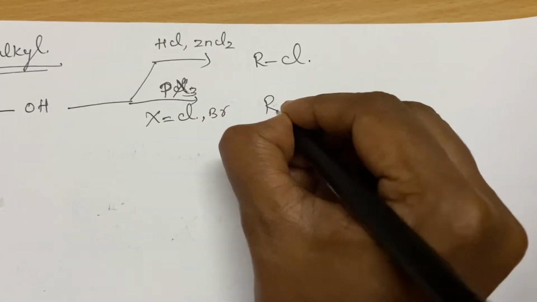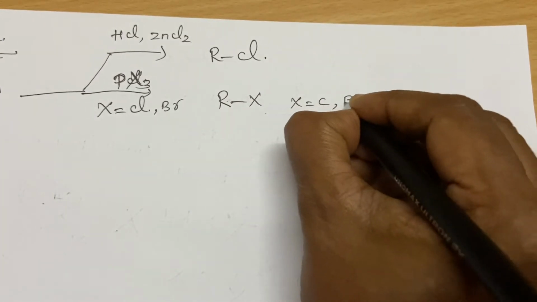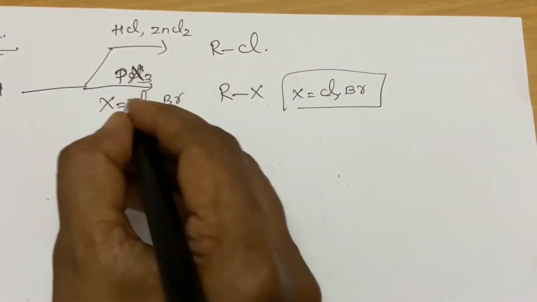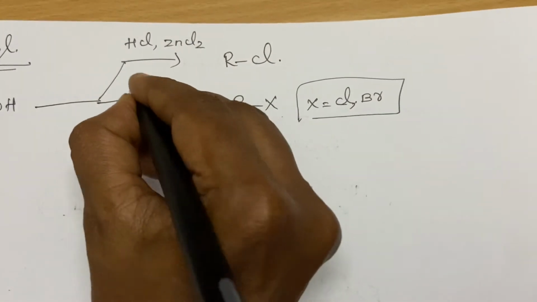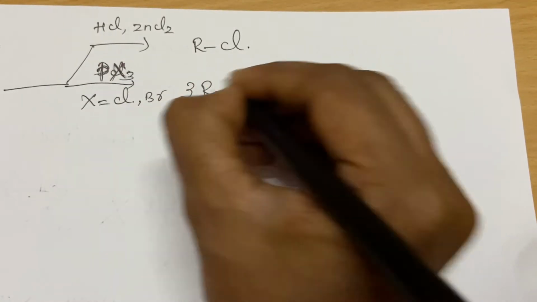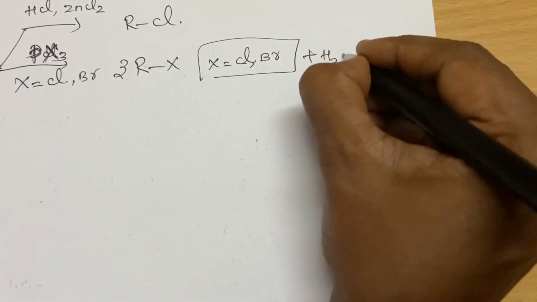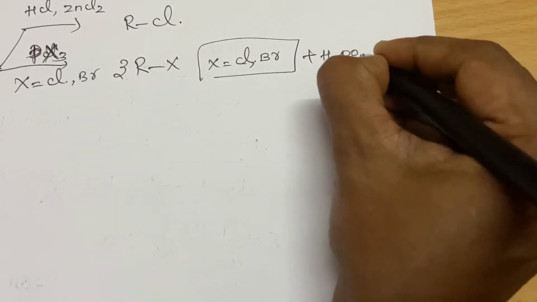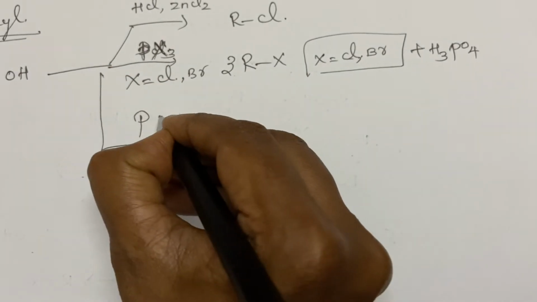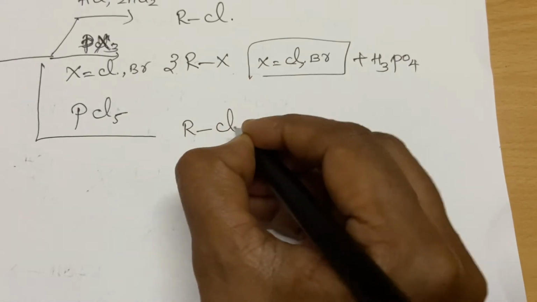So you can prepare the alkyl bromide as well as alkyl chloride using this method. PX3, phosphorus pentachloride or pentabromide. Along with this you will get 3 molecules, and along with this you will get the phosphoric acid. So the another reaction you can use only for preparing the alkyl chloride.